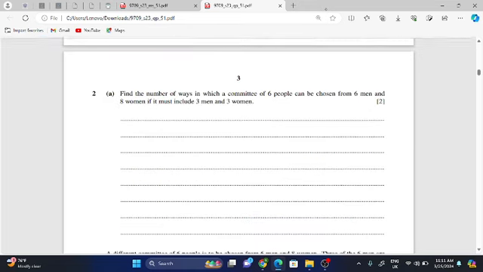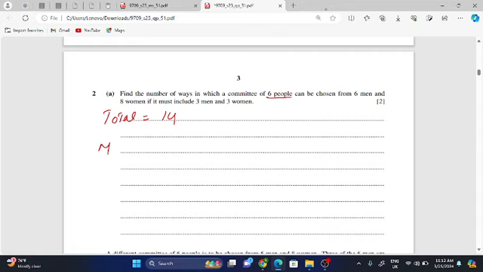So the total number of people is 6 plus 8. 6 plus 6 is 12, 12 plus 2 is 14. So there are 14 people in total, out of which I have to choose 6 people, and there is a restriction for these 6 people that it must include 3 men and 3 women.